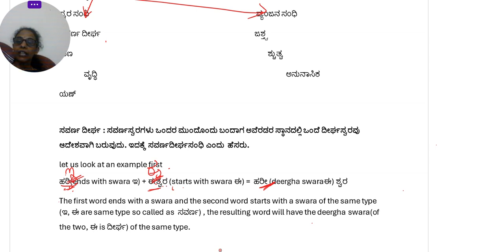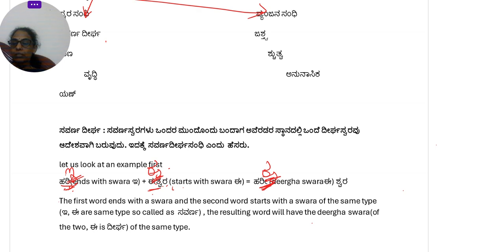So in place of E and E, what is happening? You are getting E here. The dirgha of the similar swaras will be replaced. So if the two swaras are of the same type and they come one before the other, one in front of the other, then the resulting word will have the dirgha swara of the two. So Hari plus Ishwara becomes Harishwara. Okay, the E and E together join and it becomes a dirgha E in the final resulting word.